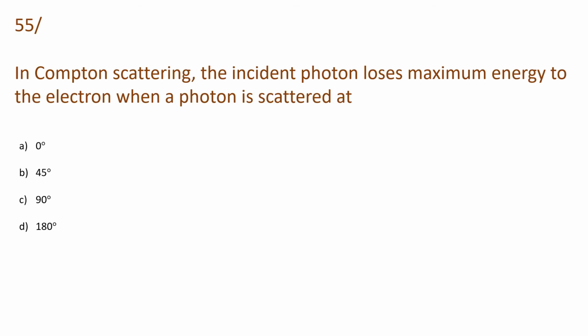Then in quantum scattering, the incident photon loses maximum energy to the electron when a photon is scattered at, and the options are 0 degree, 45 degree, 90 degree and 180 degree. So let's see.